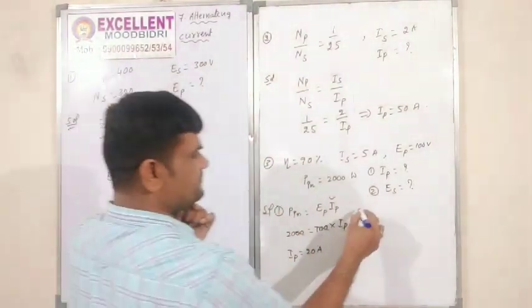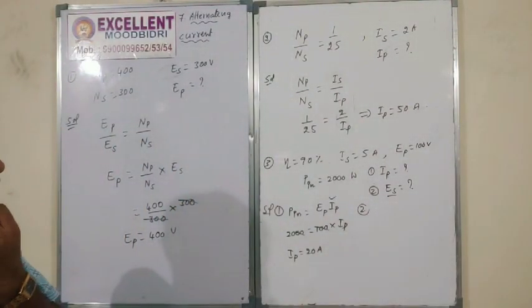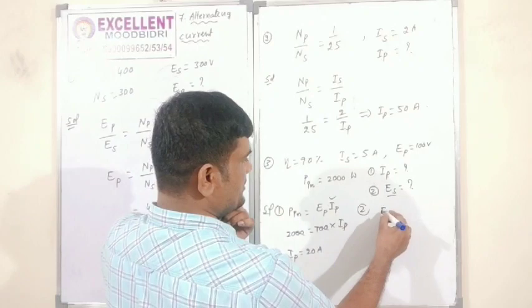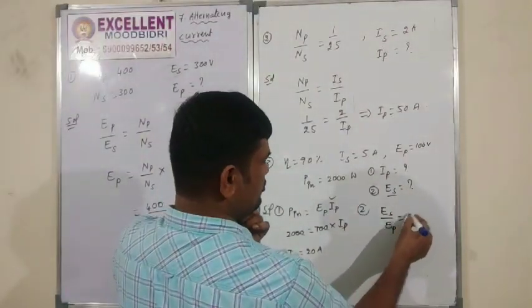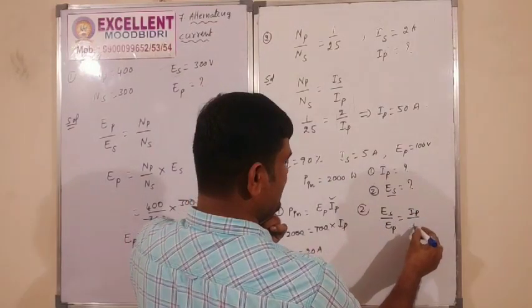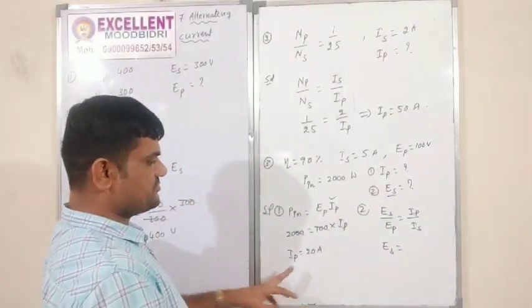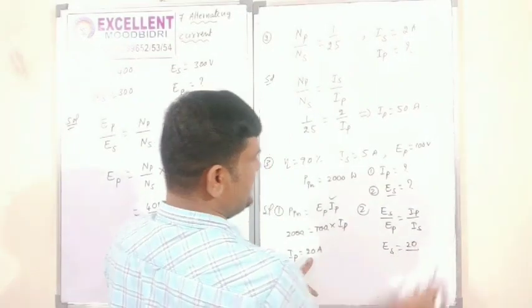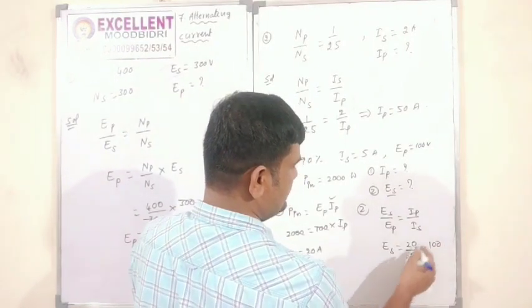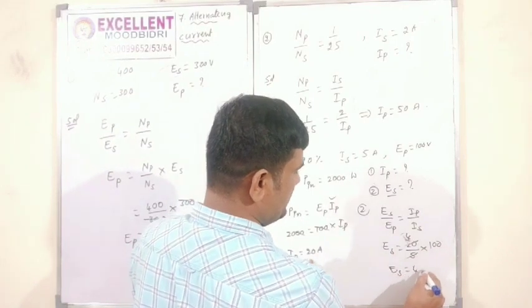Now second question. ES is equal to, so we can use the direct formula, right? What is that ES formula? ES by EP is equal to NS, not given. So IP by IS. So ES is equal to IP. IP is equal to how much? 20. IS 5. EP 100. So 5 fours, right? Therefore ES is equal to 400 volt.